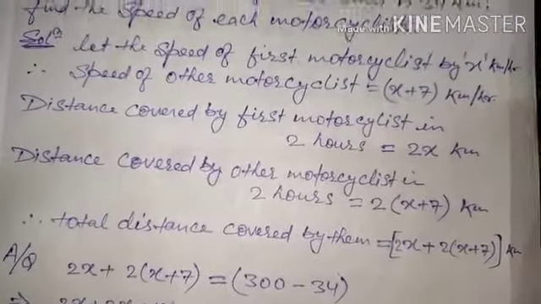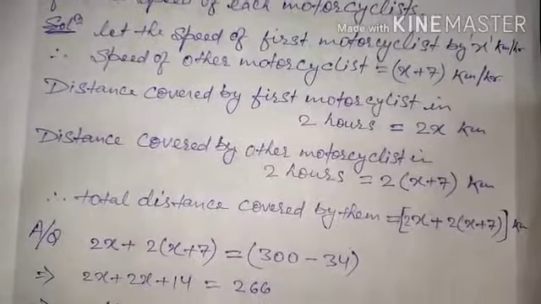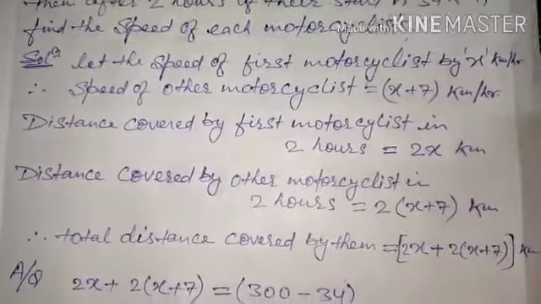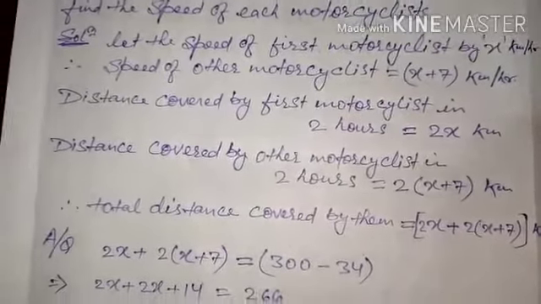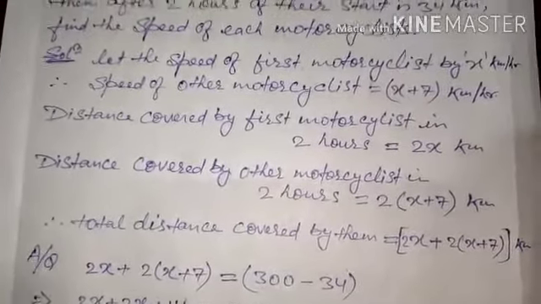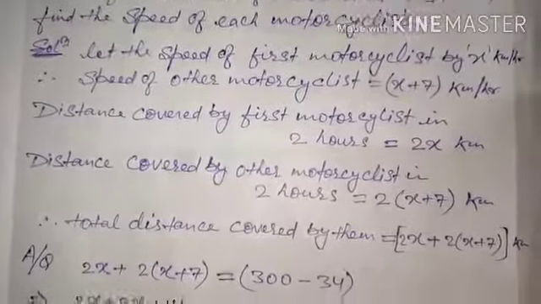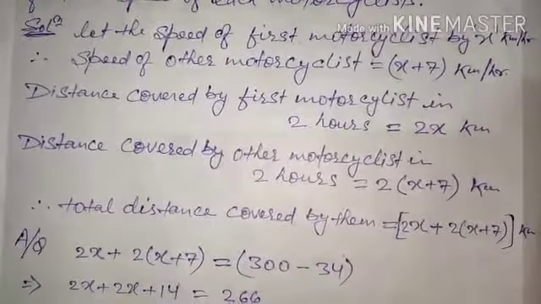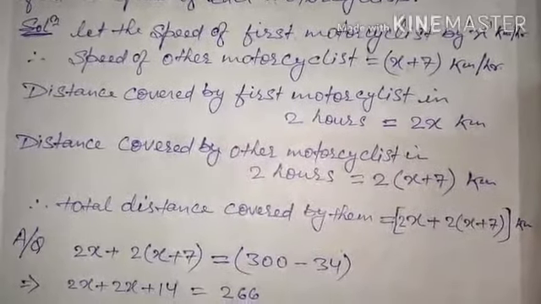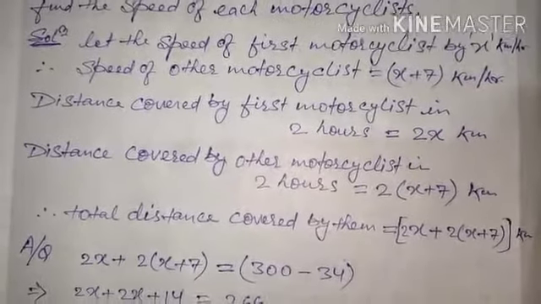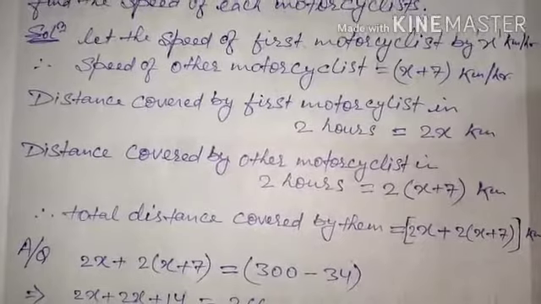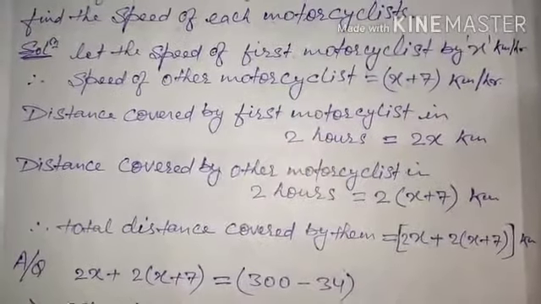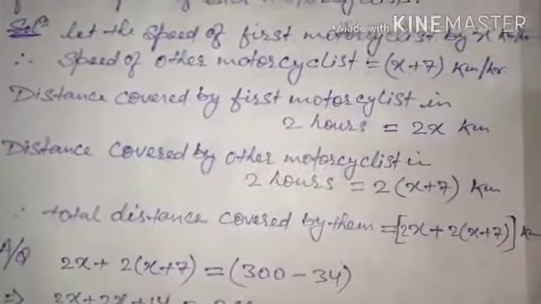Let us proceed with the solution. I hope many of the things are cleared, but now let us move on to the solution of the question. So here is our solution. Let the speed of the first motorcyclist be x kilometer per hour. We have assumed the speed of the first motorcyclist. Therefore, the speed of the second motorcyclist is equal to x plus 7 kilometer per hour, according to the given information in the question.